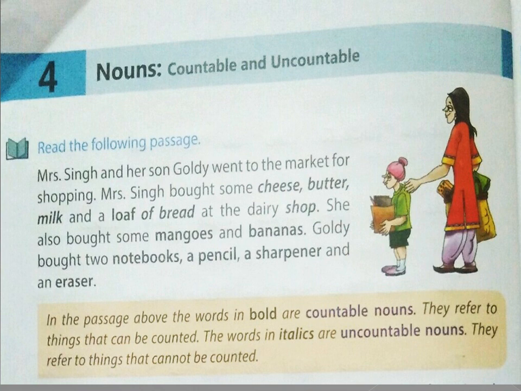Now, see, children, here in this paragraph we have few things to talk about, like cheese, butter, milk, loaf of bread, shop, mangoes, bananas, notebooks, pencil, sharpener, eraser.